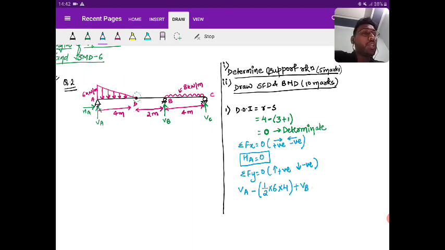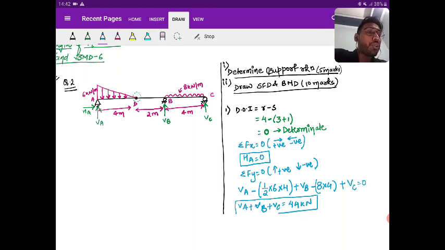Then the UDL acts downward, so minus 8 into 4, plus VC, equal to 0. So from here we get VA plus VB plus VC equal to 44 kilonewton. This is my first equation.